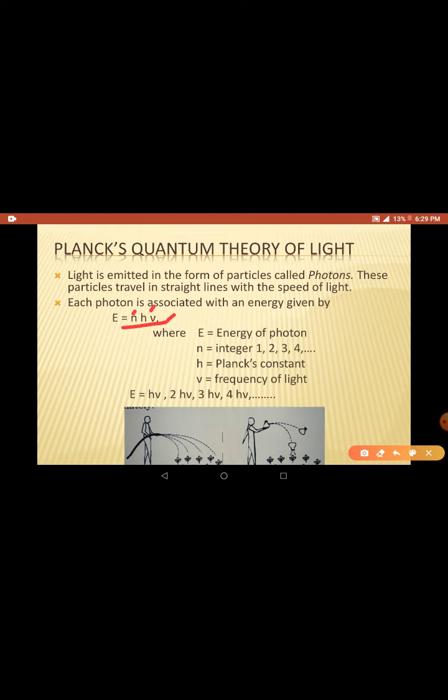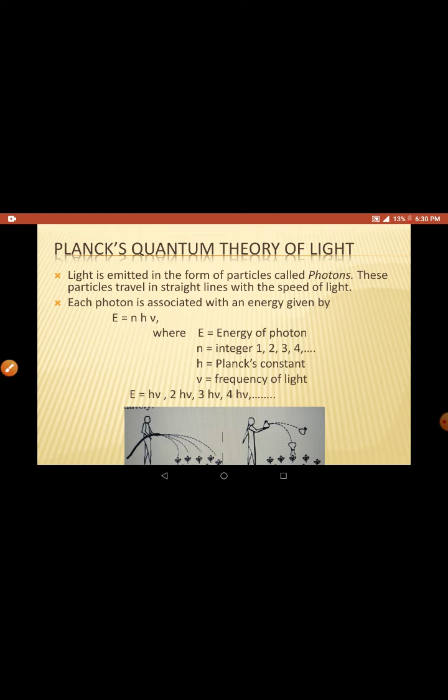As n is an integer, you can substitute 1, 2, 3, 4. You cannot substitute 1.2 or 2.5 or 3.7, because they are decimal numbers. So n strictly takes integer values only.